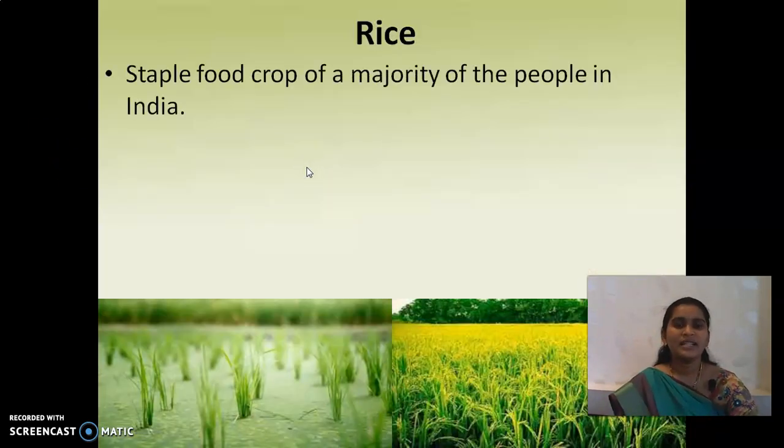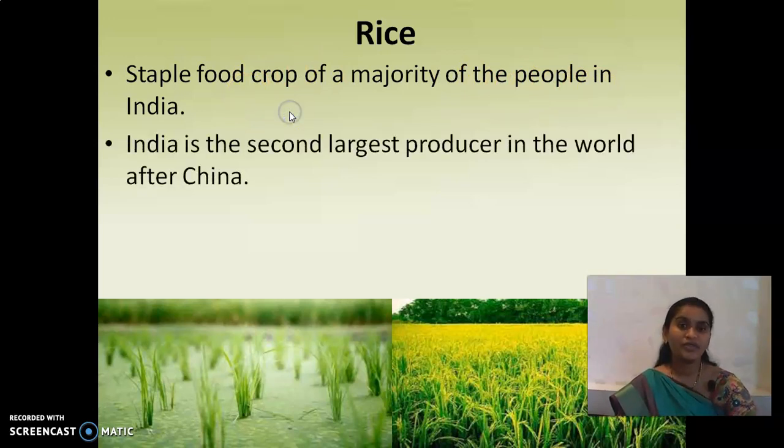Yes, children. See, as we know, rice is a staple food for all of us. Yes or no, children? Which is a staple food? Yes. See, staple food crop of a majority of the people in India. So rice is a staple food for the majority of the people in India.